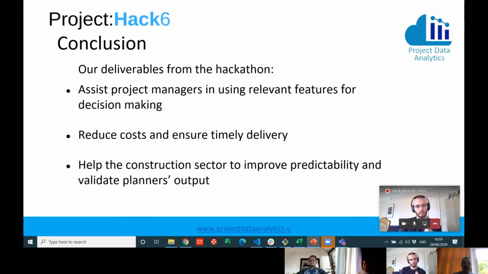We can see a reduction in cost and time for delivery, but certainly what we will see as a result of this application is increased certainty for contractors and protection of revenues and protection against losses. But overall, I think this application, if widely used, will help the construction sector and the construction industry in general to improve predictability and validate output.